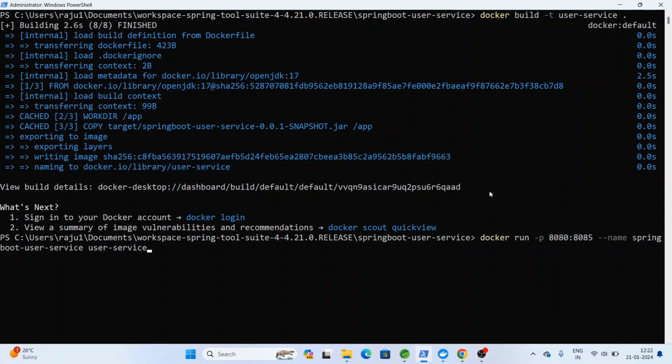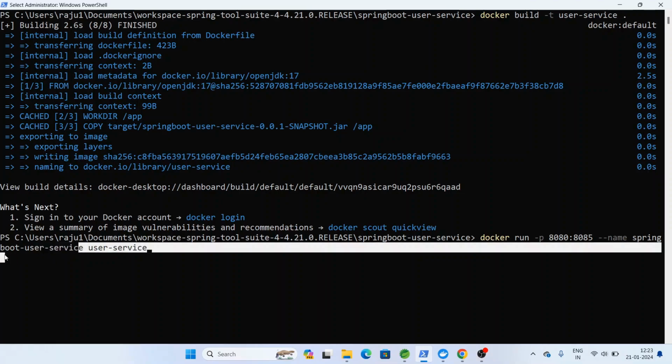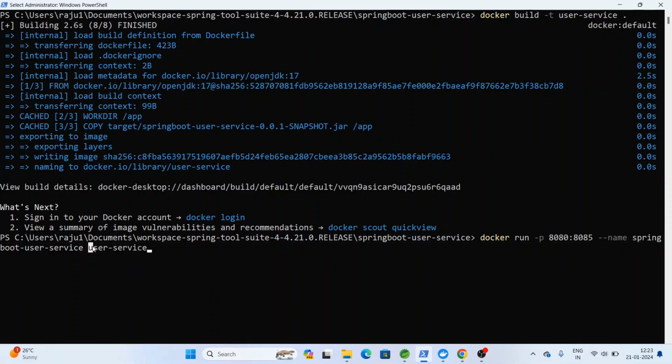For that you have to give this command: docker run -p 8080:8085, name is Spring Boot user service, which is the container name, and then user service, the Docker image name.